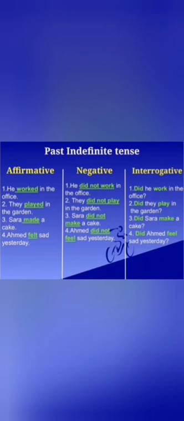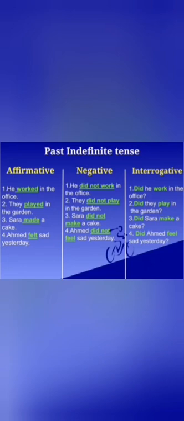Question mark. Third is, Sarah made a cake. Negative is, Sarah did not make a cake. Interrogative is, did Sarah make a cake? Question mark. Fourth is, Ahmed felt sad yesterday. Negative is, Ahmed did not feel sad yesterday. Interrogative is, did Ahmed feel sad yesterday? Question mark.